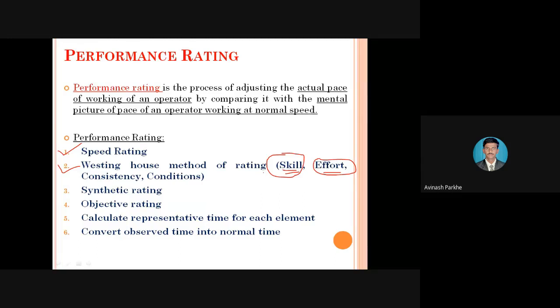In that case, the first operator repairs the machine immediately and starts the work. But the second operator does not repair the machine; he waits for the supervisor or for information from another person, and once the machine is repaired, he starts. This second person is not making the efforts as per the requirements. So in that case also, we have to give the rating to such workers, depending on whether they work in an effective manner and apply their efforts to continue their work.